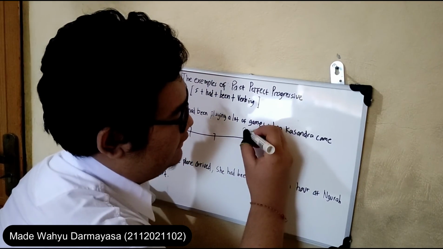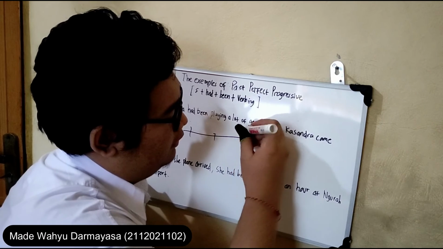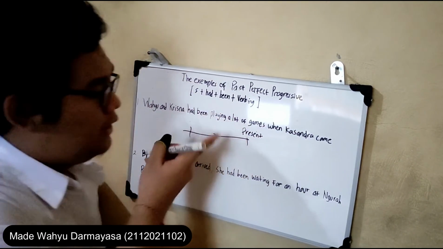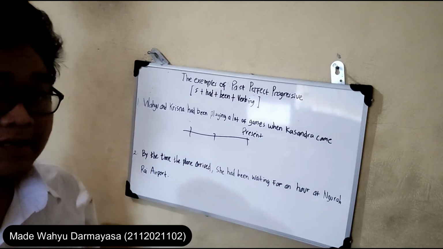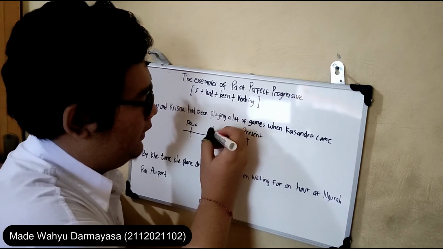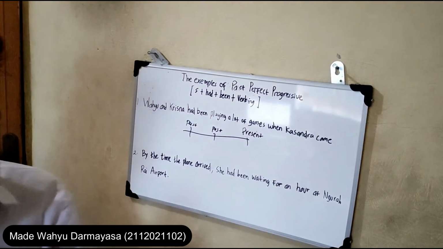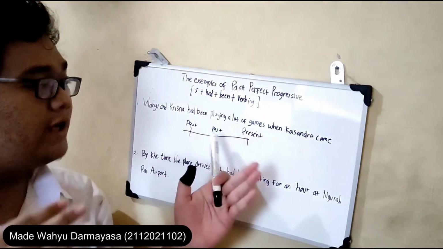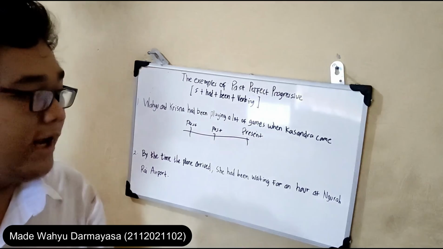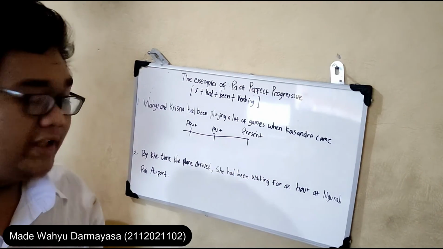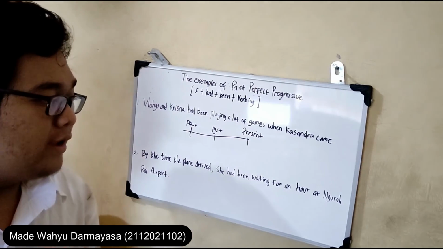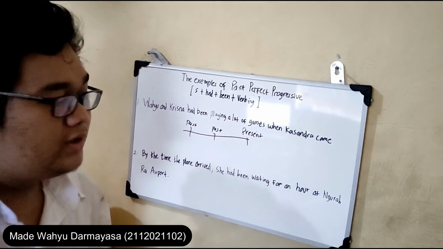This is the present. This is the two past actions or events. In function, the past perfect progressive is used to describe an action that started in the past and was still in progress when a second action started.